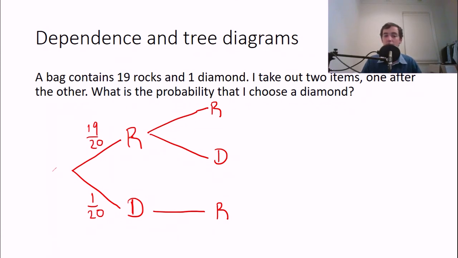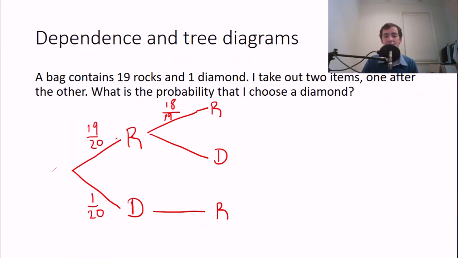If I choose a rock the first time, then the second time round, how many rocks do I have in there? Well, I have 1 less rock, so that's actually 18 rocks. And how many items do I have? I have 19 items because I've taken one of them out. So this rock actually affects both of these numbers.